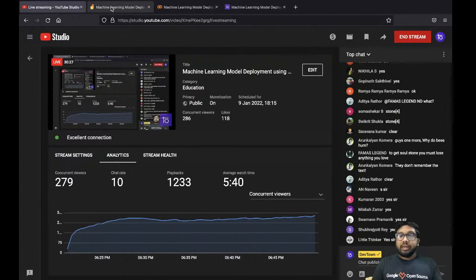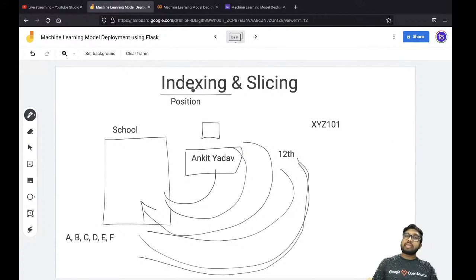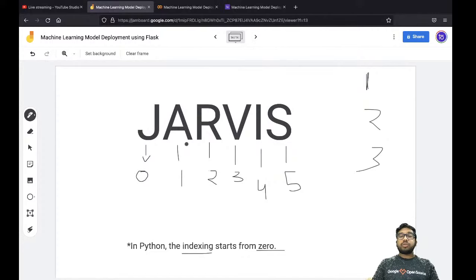Okay, perfect. Now let's understand slicing. Slicing is dependent upon indexing. If you don't know indexing, you cannot perform slicing. Slicing means to chop off or to cut off. With the help of indexing, you can find a single character or single element. If you say I want all the characters starting from the character A to I, this is known as slicing. You are going to provide the starting index and the ending index plus 1, and you will get all these elements.